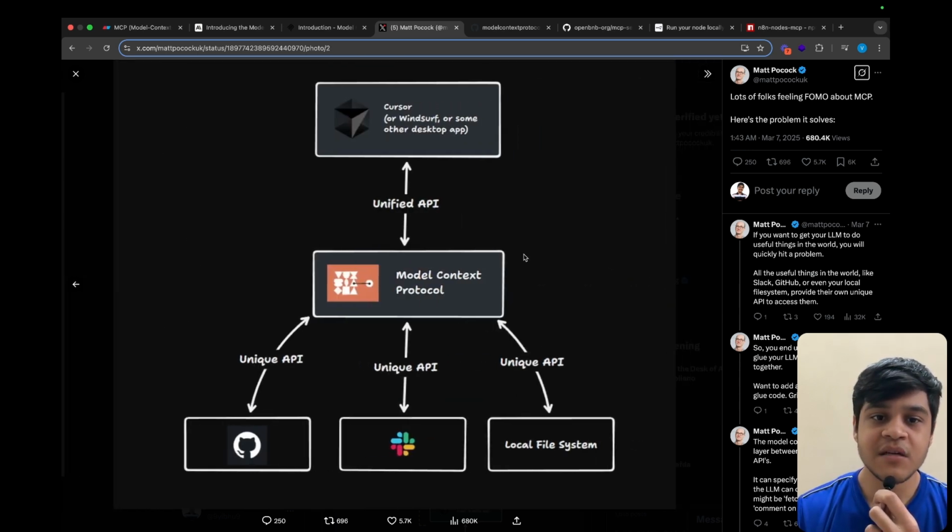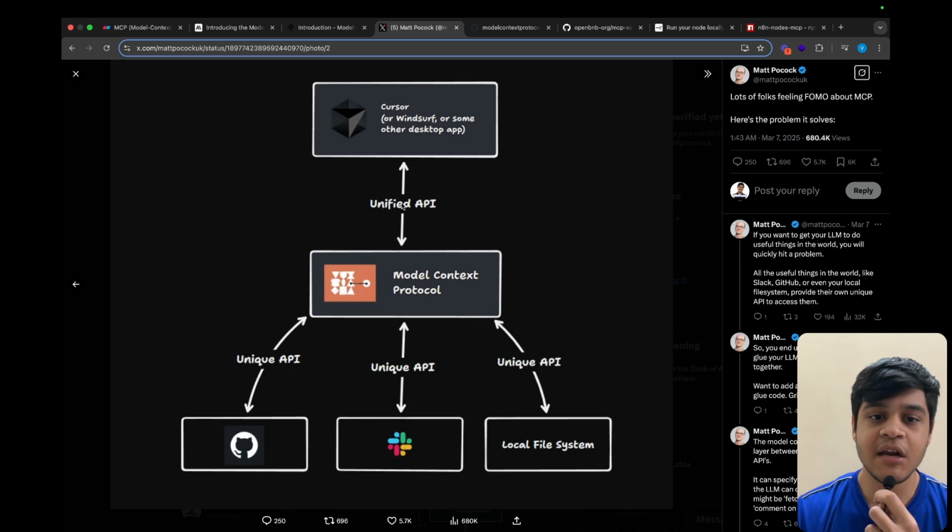So what happens now is, Cursor can be connected through a unified API to an MCP, model context protocol, and then model context protocol can be provided tools with the unique API. So we need to connect the unique API to the model context protocol. Then model context protocol serves the APIs as a unified API to the client.